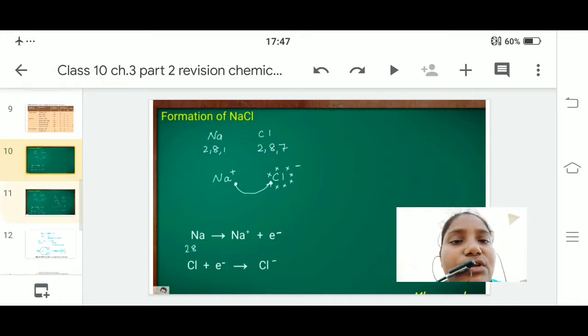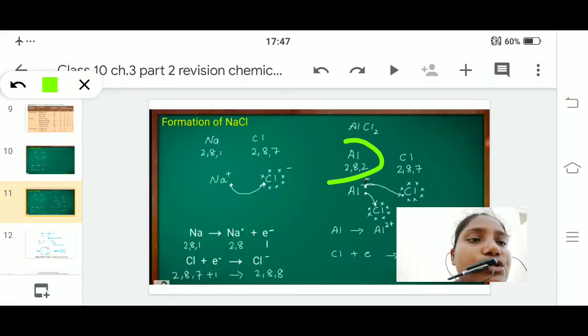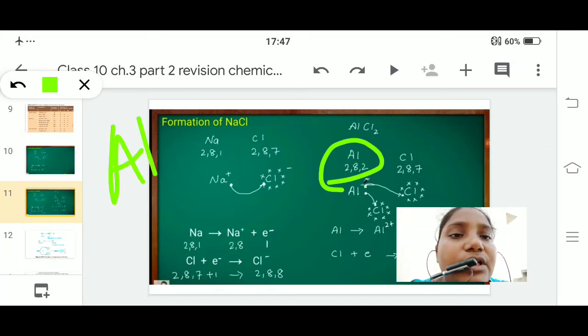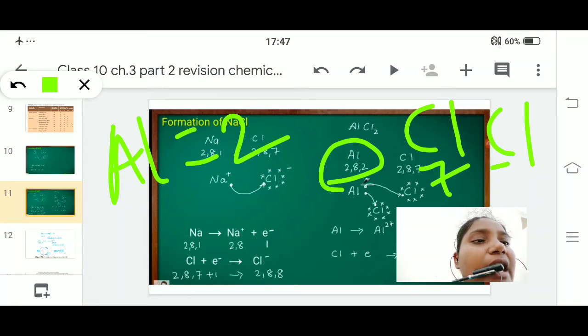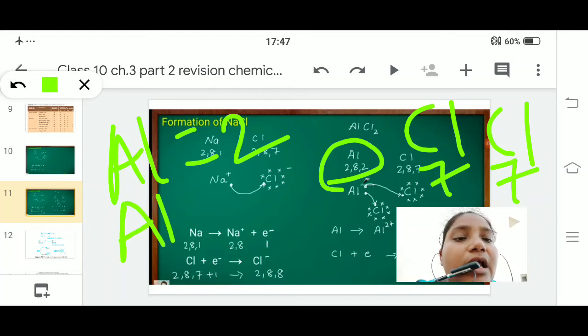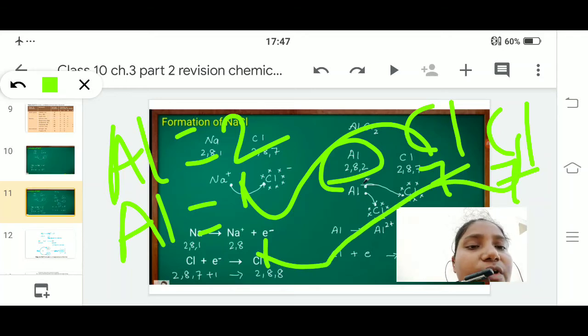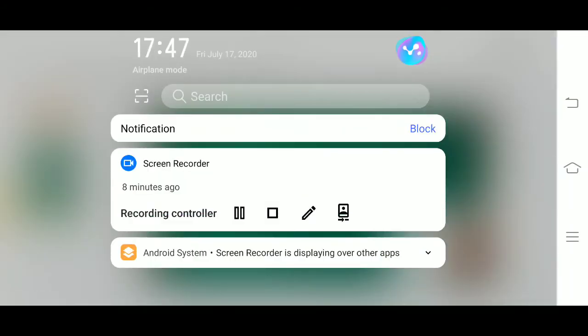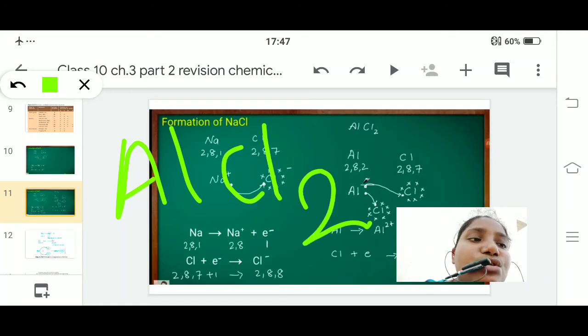Taking one more example, aluminium chloride. We know that aluminium has 2 electrons in the outermost shell. As aluminium has 2 electrons in the outermost shell, we need to take 2 chlorine. In the outermost shell of the first chlorine there will be 7, and in the second chlorine also 7. So aluminium can donate 1 electron to 1 chlorine, and next to the other chlorine. So the formula is easily written: aluminium is 1, but chlorine we take as 2.